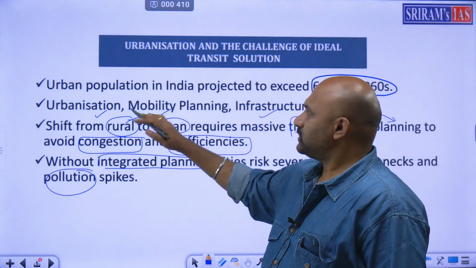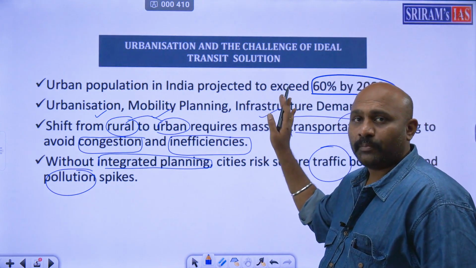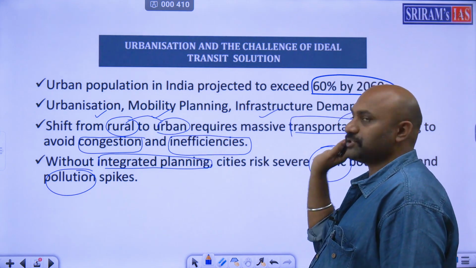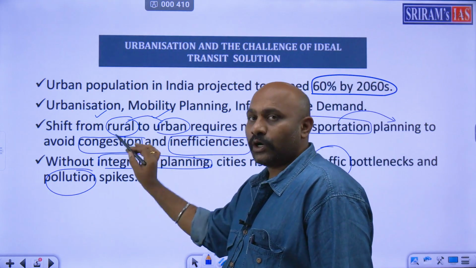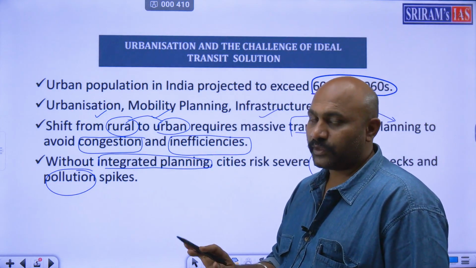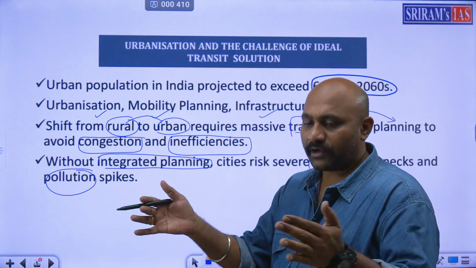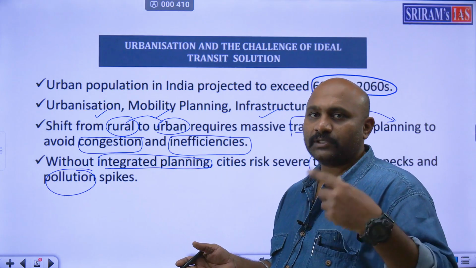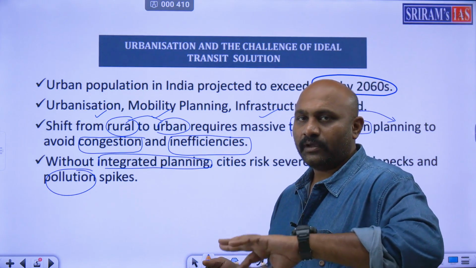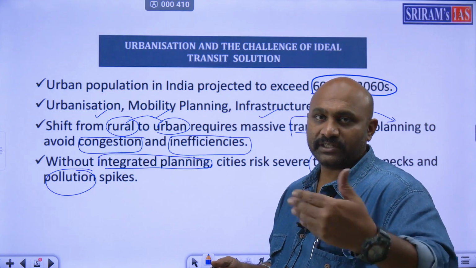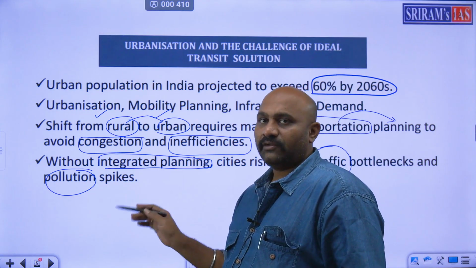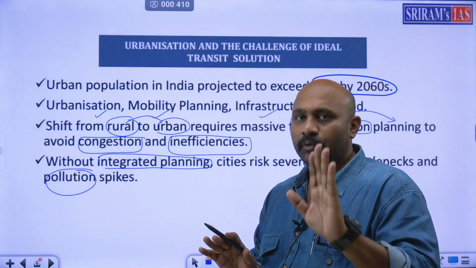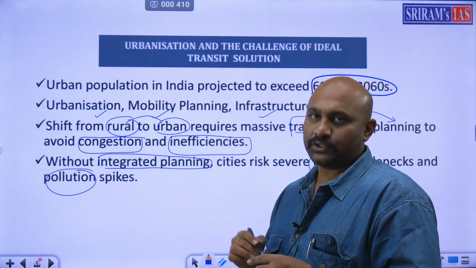So the overall storyline is urban population will increase by 60%. Mobility planning, urbanization problems, infrastructure problems will be there. Rural to urban transportation will be a big issue. Let's say we solve that issue, you will have congestion problems in terms of population. Once more population is there, governance problems and administrative problems will come, and that leads to a lot of inefficiencies also. And finally, with that, you will have traffic problems and pollution problems. So these are the major focus points if you have to write an answer on this issue.